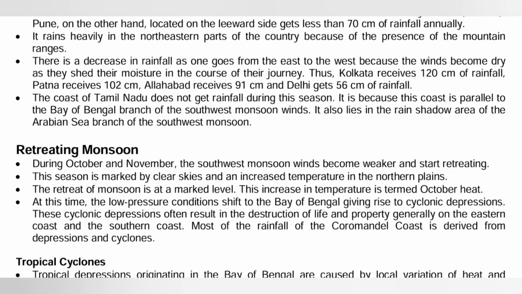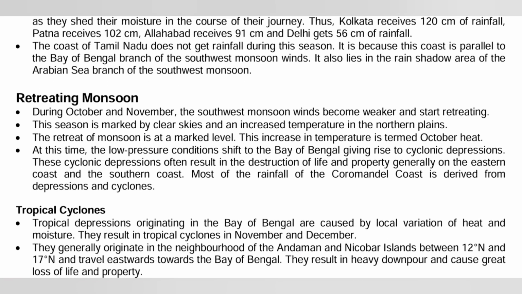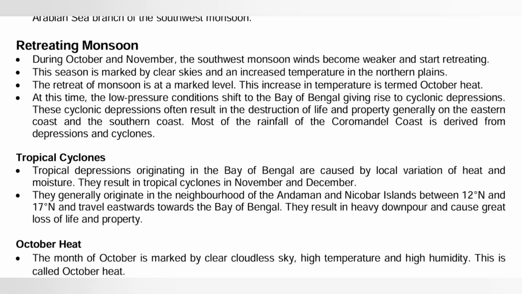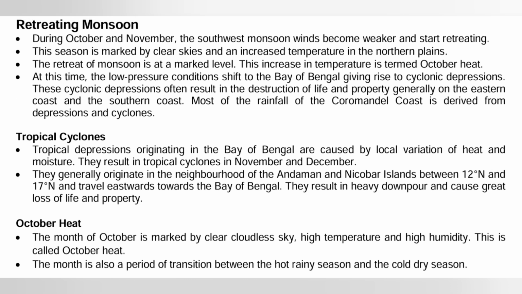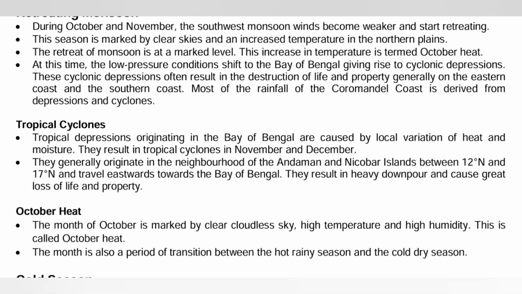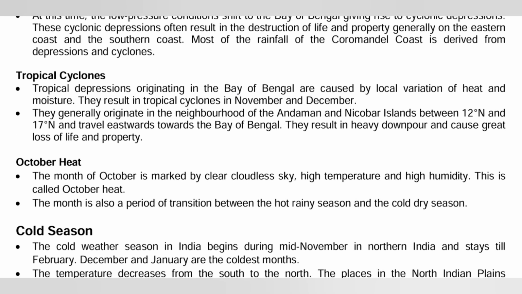Now the retreating monsoon, in the months of October to November. So March to May is hot, dry summer, then June to September is monsoon, and October to November is retreating monsoon. Tropical cyclones are experienced in the Bay of Bengal, caused by local variation of heat and moisture. They result in tropical cyclones in November and December. Now October heat. The month of October is marked by cloudy sky, high temperature, and high humidity. This is called October heat. The month is also the period of transition between the hot rainy season and the cold season.